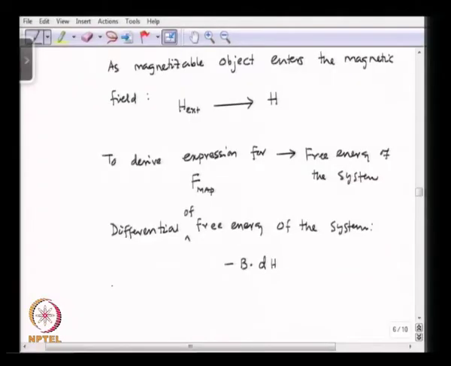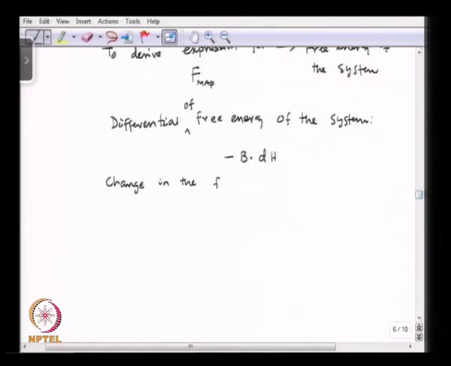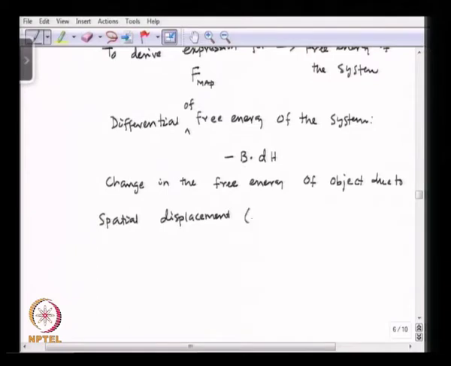Okay. So, the change in the free energy of the object due to a spatial displacement delta r.